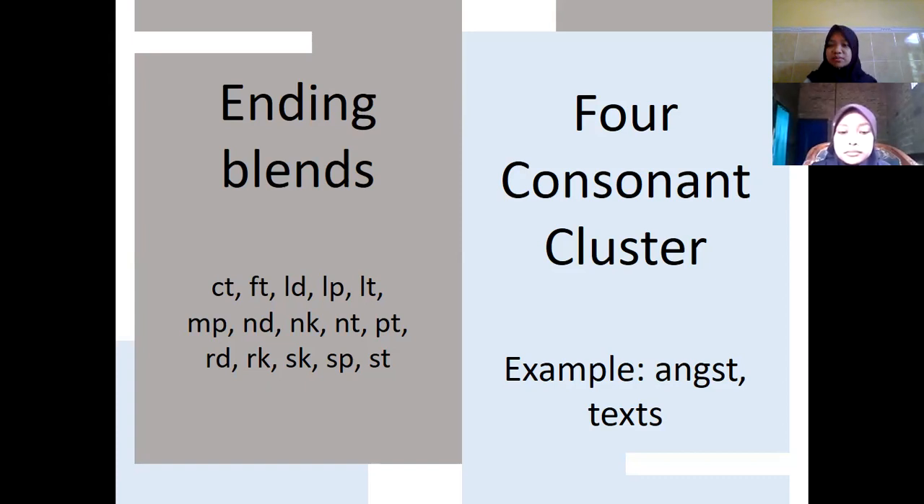Well, maybe some of you wonder why text ends with four consonant sounds, because in writing, when we write the word text, it ends with three consonant letters, X, T, S. Well, you are right, but in pronunciation, the word text is pronounced TEKSTS. X is equal to KS. That's why the word text is included in the four-consonant clusters, because it ends with KSTS.